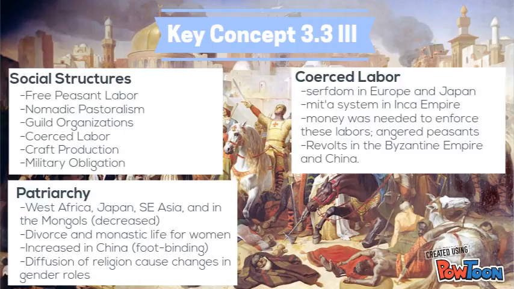Many social structures had many changes due to religion, conversion, or diffusion in family. They include free peasant labor, which is a labor system where low-class and peasant farmers would sell their goods in the local market in order to reduce the cost of having their crops in a large-scale network.